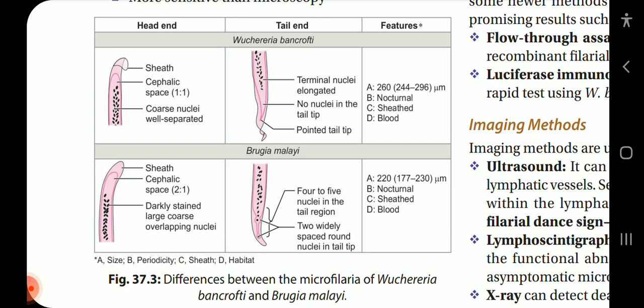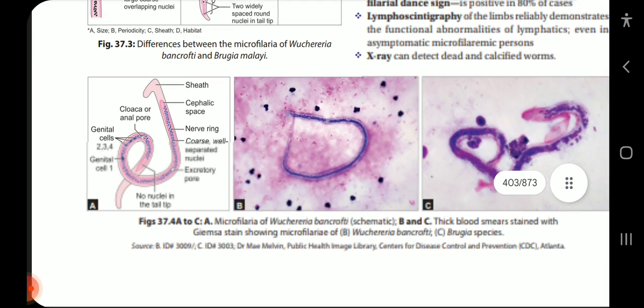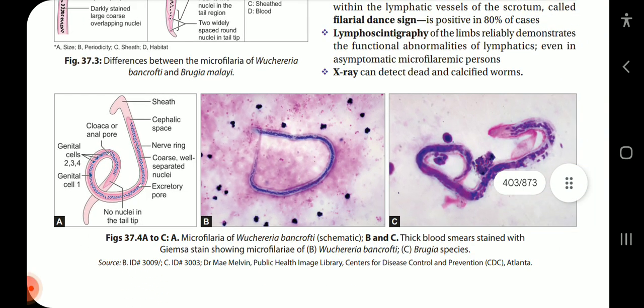About Brugia malayi, the size is approximately 177 to 230 micrometer. Periodicity is nocturnal, it is sheathed, and habitat it is found in blood. Now this figure 37.4 shows microfilaria of Wuchereria bancrofti.